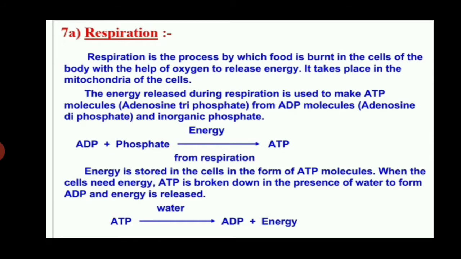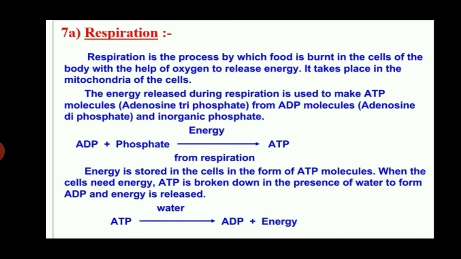The energy released during respiration is used to make ATP molecules, adenosine triphosphate, from ADP molecules, adenosine diphosphate, and inorganic phosphate. ADP plus phosphate plus energy from respiration gives ATP. Energy is stored in the cells in the form of ATP molecules.